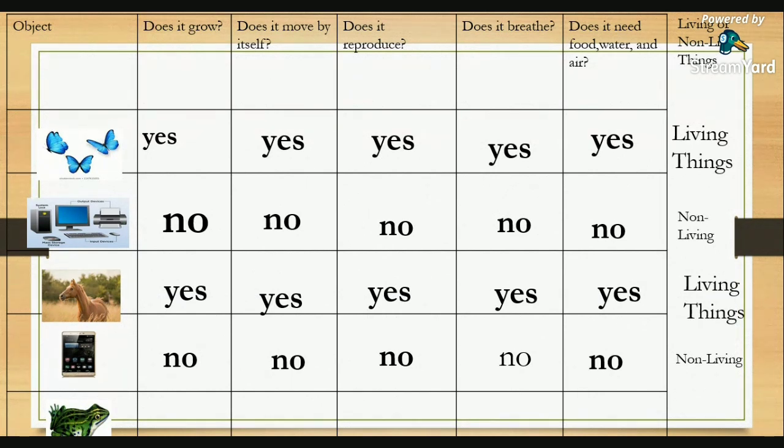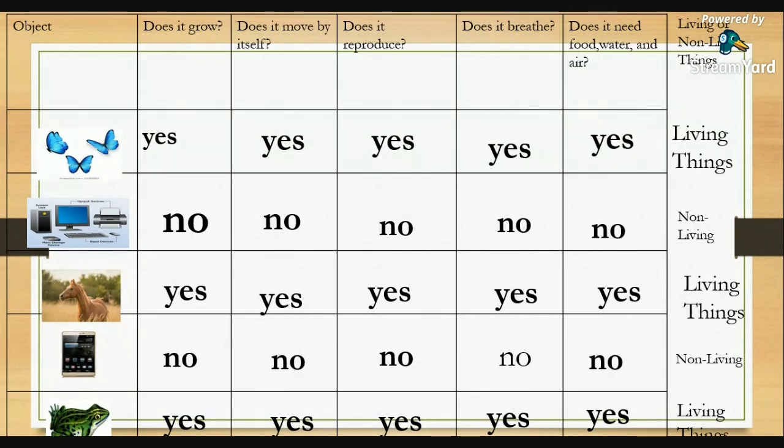How about the last picture? A frog. Does it grow? Yes. Does it move by itself? Yes. Does it reproduce? Yes. Does it breathe? Yes. Does it need food, water, and air? Yes, of course. A frog lives in both water and land. So it needs water. So what do we call that kind of object? We call that a living thing.